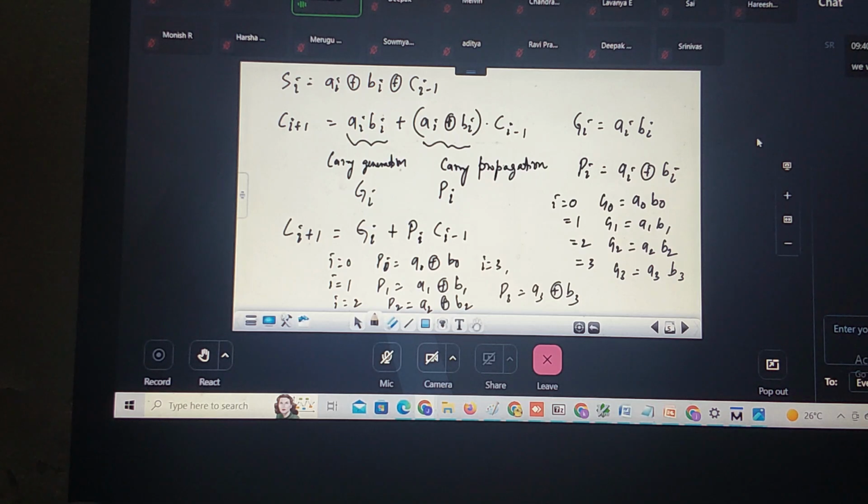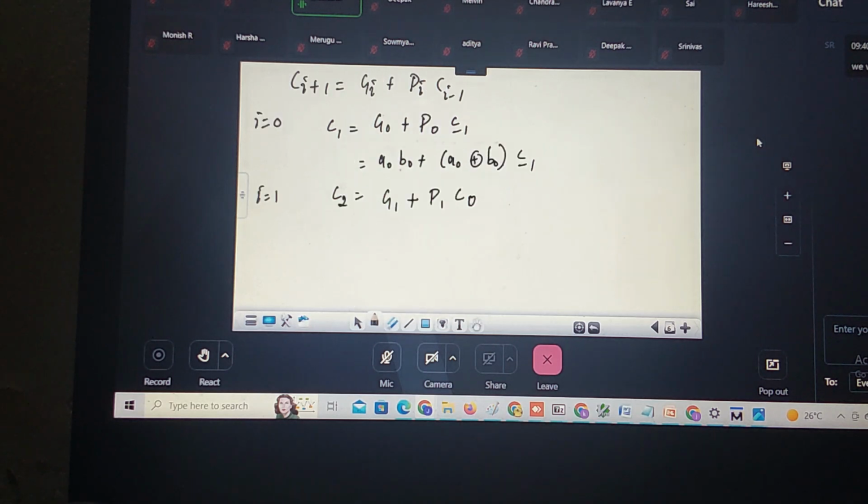This is the next carry. This is correct only, right? This is coming from the previous stage. I'm writing C minus 1. Correct. Now coming back to here. So this is G naught plus P naught into C minus 1. I'll be getting C1.